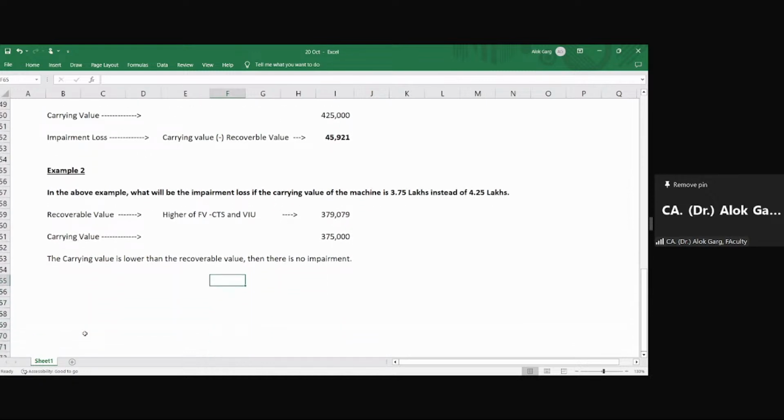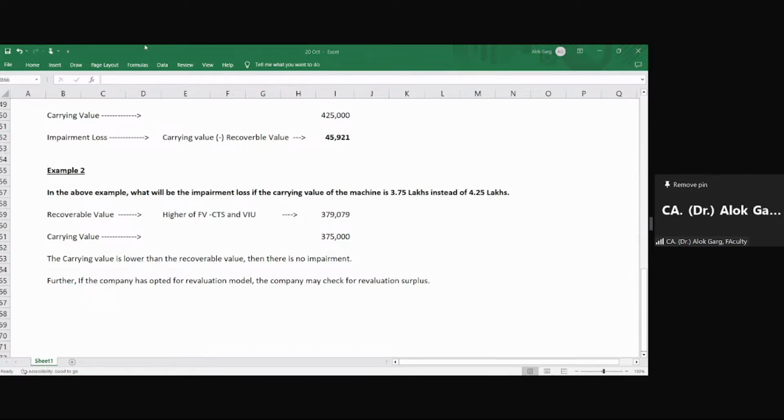So friends, with this example it is clear: if the carrying value is lower than the recoverable value, then there is no impairment. Further, if the company has opted for the revaluation model, the company may check for revaluation surplus. Okay, perfect.